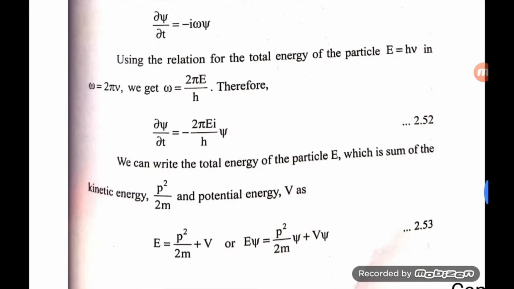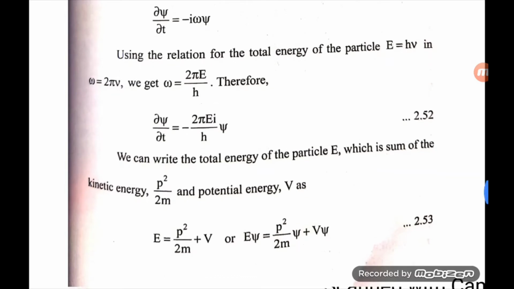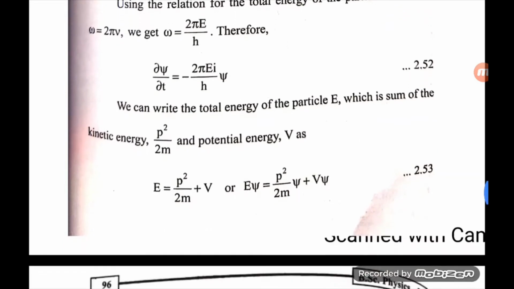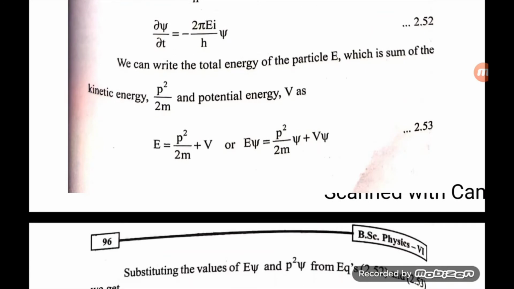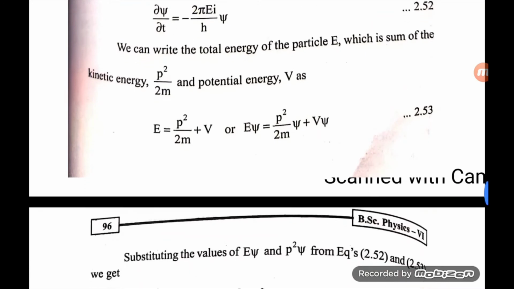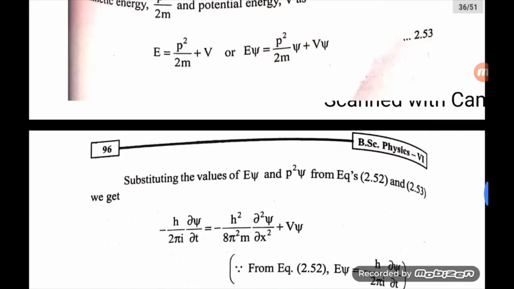Therefore, E is equal to p²/2m plus V, or E psi is equal to p²/2m psi plus V psi. So simply we are taking the wave function psi on both sides. Substituting the values of E psi and p² psi from the above equations, we get minus h/2πi ∂psi/∂t is equal to minus h²/2π²m ∂²psi/∂x² plus V psi.